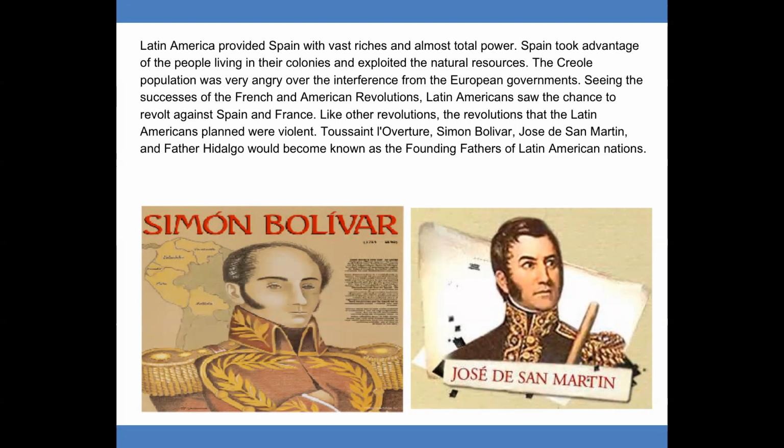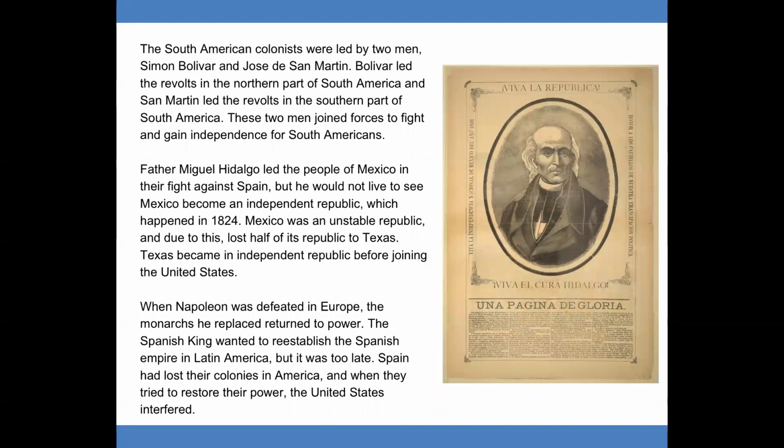Toussaint Louverture, Simon Bolivar, José de San Martin, and Father Hidalgo would become known as the founding fathers of the Latin American nations. The South American colonists were led by two men, Simón Bolívar and José de San Martin. Bolívar led the revolutions in the northern part of South America, and San Martin led the revolts in the southern part of South America. These two men joined forces to fight and gain independence for South Americans.